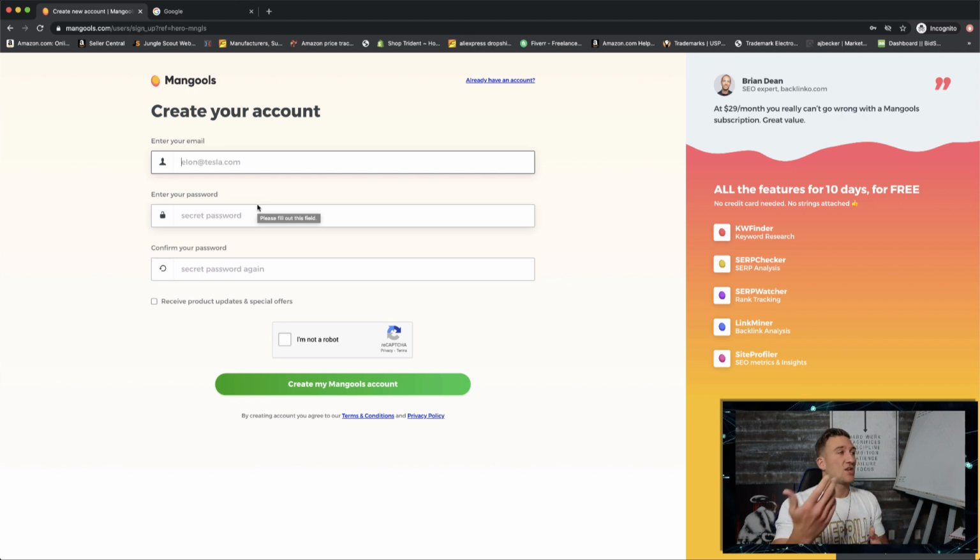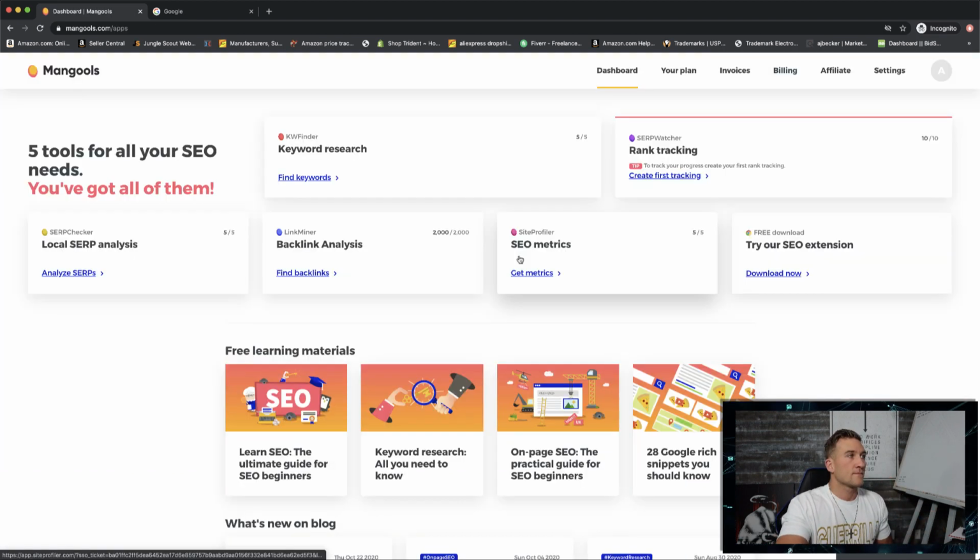So again, pause it, go to Mangools, log in, create your account. Wait a few minutes, you're going to get a confirmation email. So fill all this out. They'll send you a confirmation email, accept that confirmation email, and then you'll have access to the inside of the tool. Once you get back from doing that, we'll be inside of the tool.